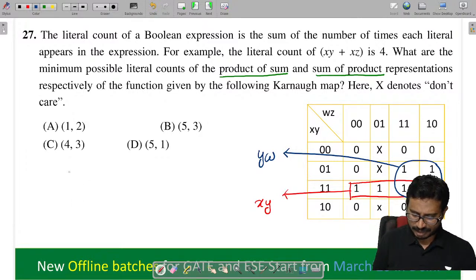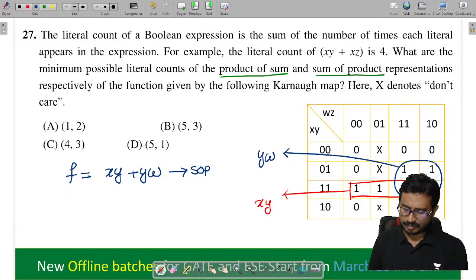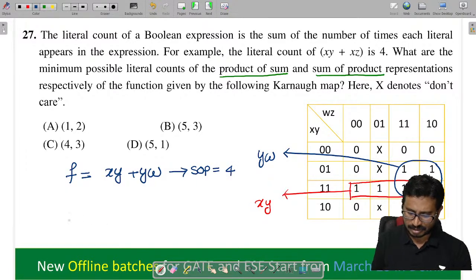So this means the expression is of the form XY plus YW. So this is the SOP form. How many literals does it contain, you tell me? Which is equal to 4 literals.